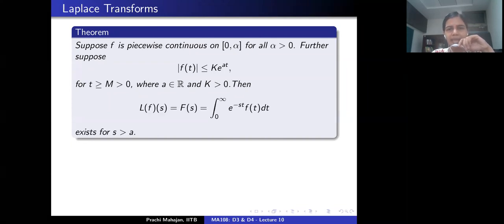Then what is known is that the Laplace transform of the function f exists for all s bigger than a. So if little f is piecewise continuous on the interval 0 to alpha for every alpha positive, and if f is known to be of exponential order, then the Laplace transform of the function f is guaranteed to exist for all s bigger than this constant little a here. So that's the role that little a plays.